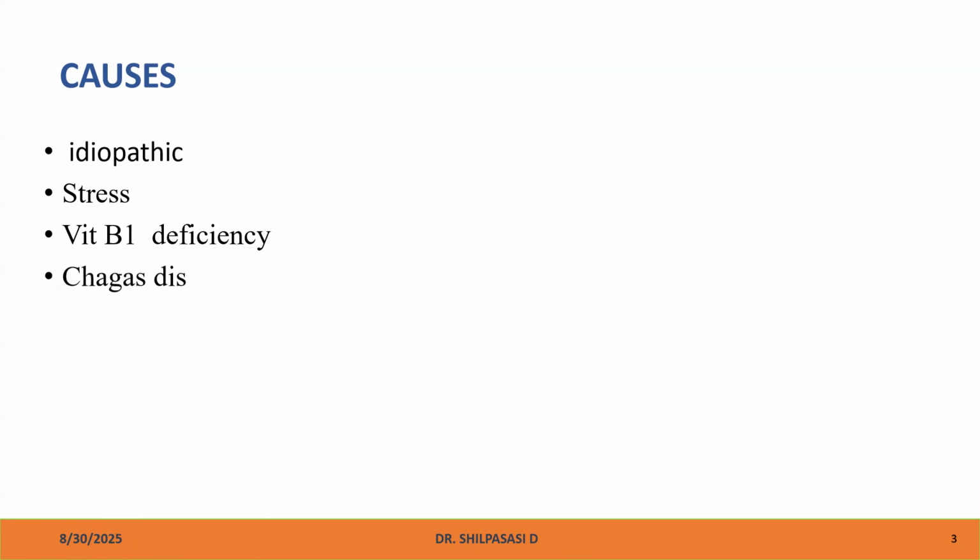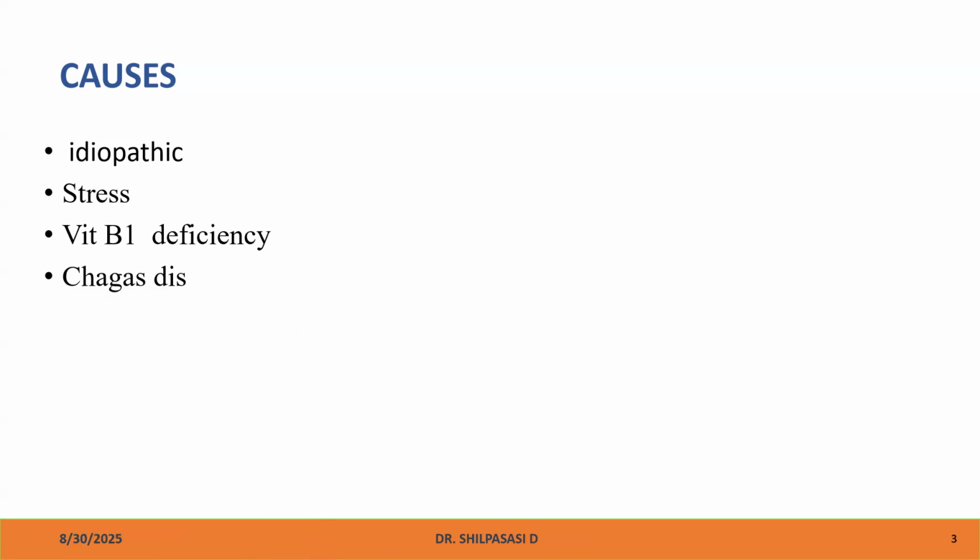And let's study what the causes of achalasia cardia are. In the definition itself, we have studied that it is an idiopathic cause. Okay, the first cause is idiopathic, the second one is stress related, and the third one is vitamin B1 deficiency. Vitamin B1 is also known as thiamine. So thiamine deficiency. Okay. Next one, Chagas disease.